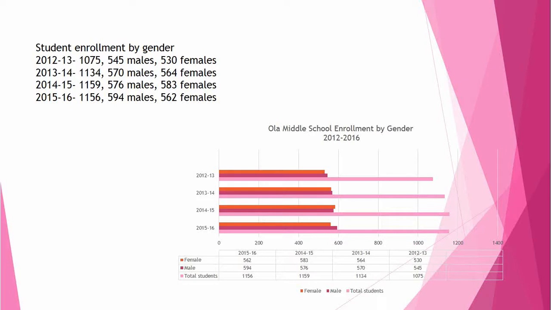Let's see, right here, our males and our females. It appears that for the most part we have more males than females, but in this year right here we have more females than males. And down here you can see the chart of our enrollment data for the past 4 years.